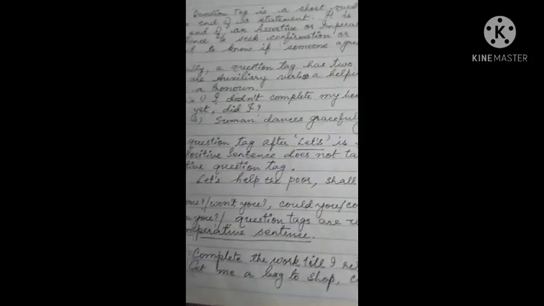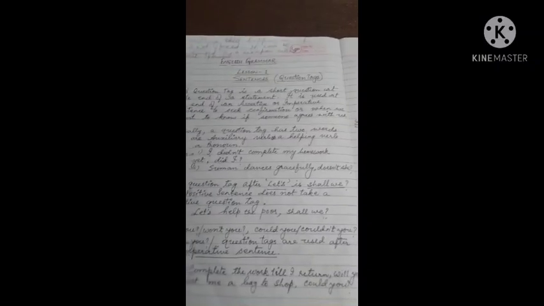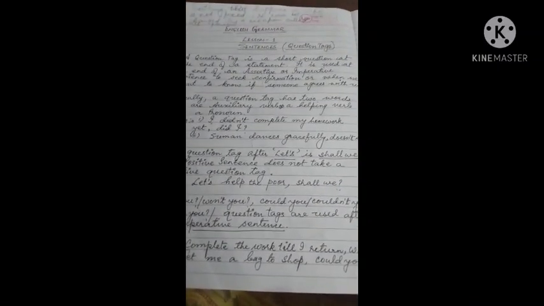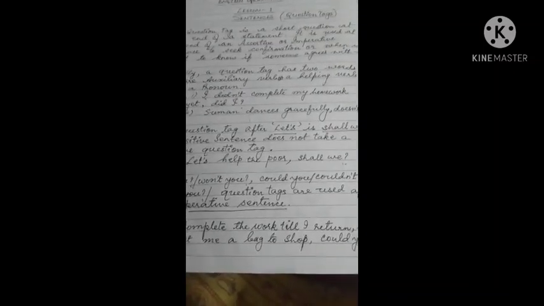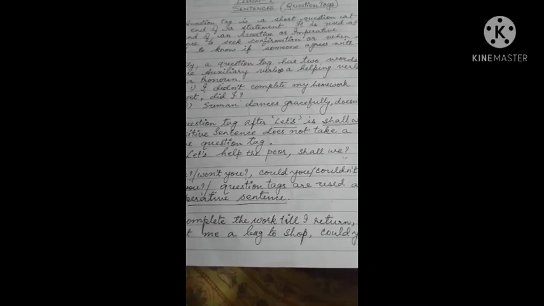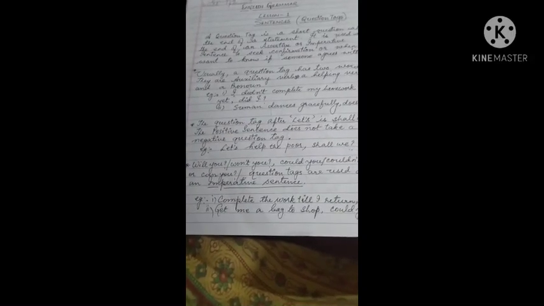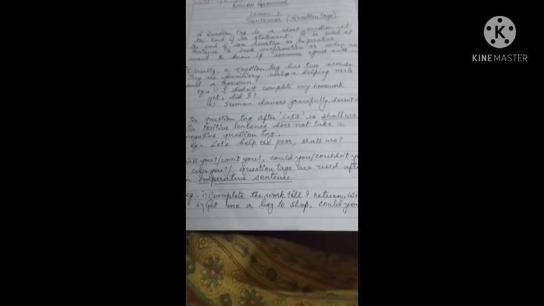Another rule is the question tag after let's. If the sentence begins with let's, we have to use shall we as our question tag in any case. All these materials I'll send you as PDF, although these things are there in your chapter also, in your grammar book also. The positive sentence does not take a negative question tag here. For example, let's help the poor.